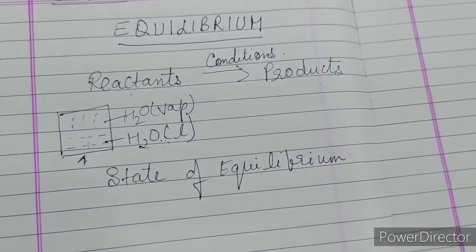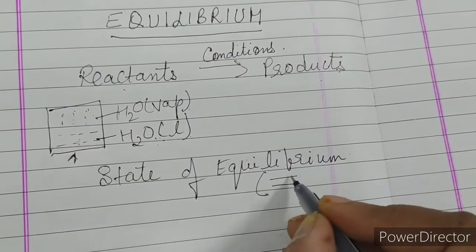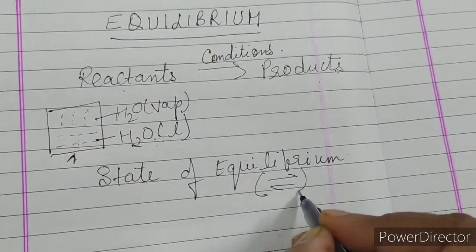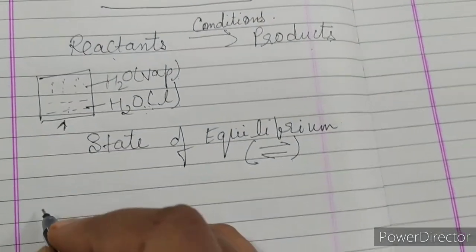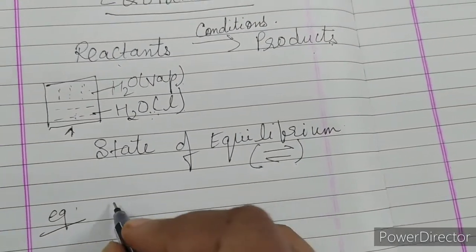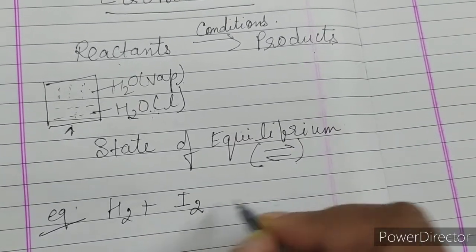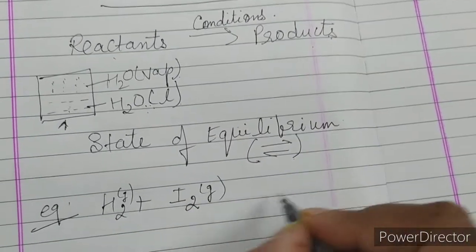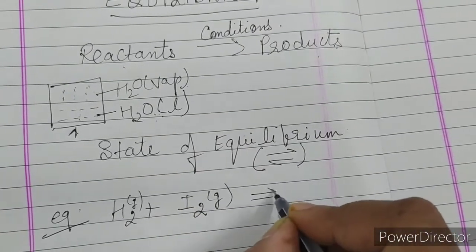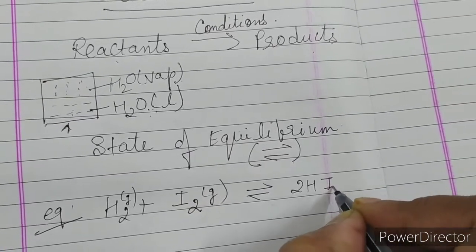We usually represent it by a double-headed arrow like this, the reversible sign. We use it to denote the state of chemical equilibrium. We can take, for example, hydrogen and iodine, both gases, in equilibrium with hydrogen iodide, 2HI.